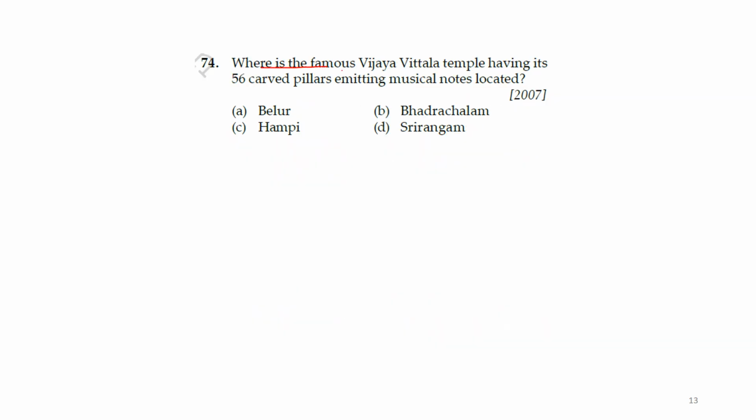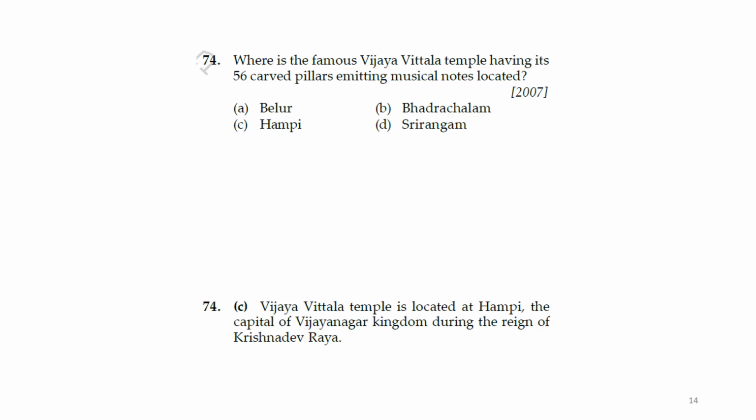Where is the famous Vijaya Vittala temple, having its 56 carved pillars emitting musical notes, located? Belur, Bhadrachalam, Hampi, Srirangam. Okay, so this is a little typical question. It is actually Hampi. So if you know that, you can answer. Otherwise, this kind of question you can't answer.